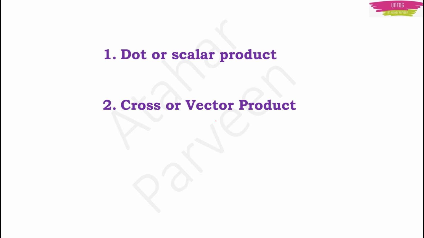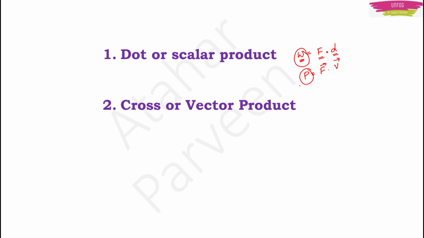Actually, there are certain types of physical quantities which are scalars, but they are the products of two vectors. For such physical quantities, we need dot or scalar product. For example, we have work done. This is the dot product of force and displacement. Force is a vector, displacement is a vector, but work is a scalar. We have another example of power. Power is equal to force into velocity. Both are vectors, but power is a scalar.